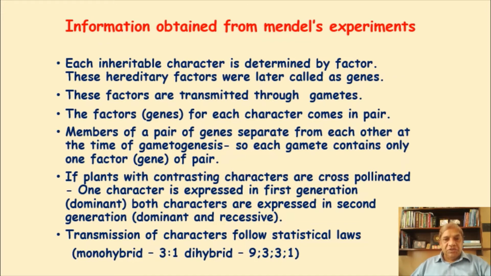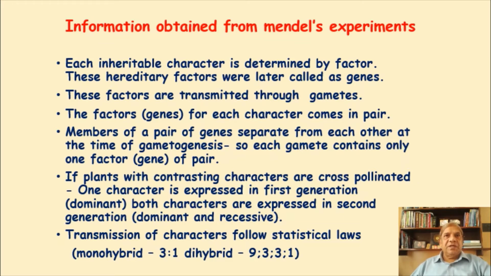So in an individual, these factors are present in pairs and they separate out from each other when the gametes are forming, in plants or in animals. So each gamete, that is sperm or ovum, or pollen grains for example, contains only one factor, one factor or one gene of a pair.